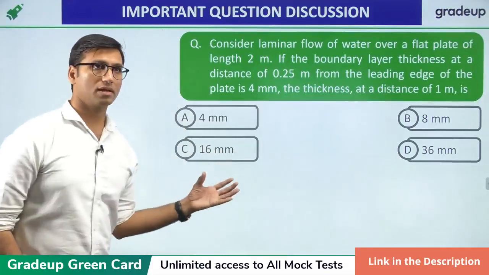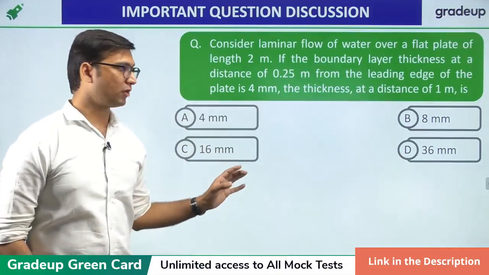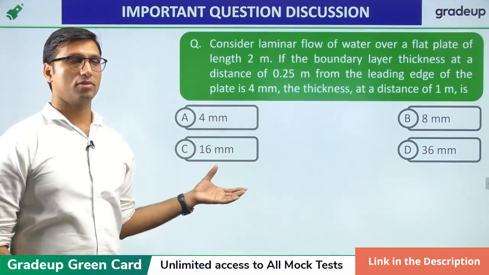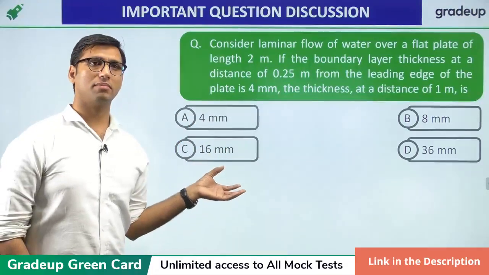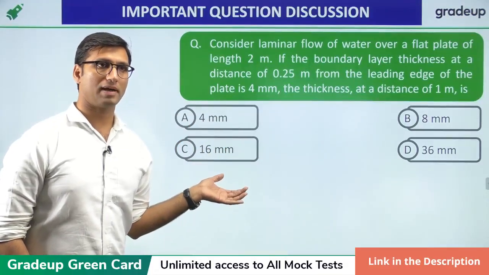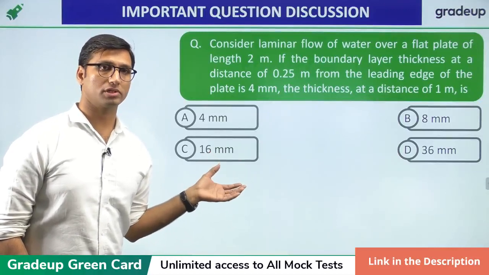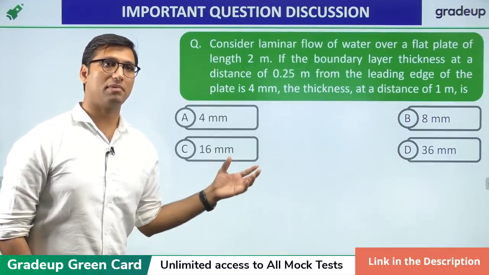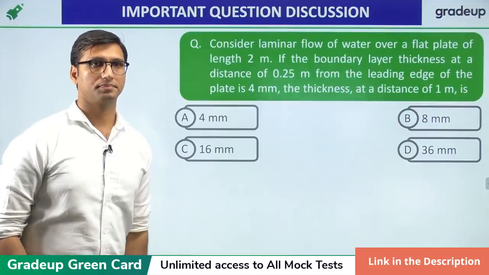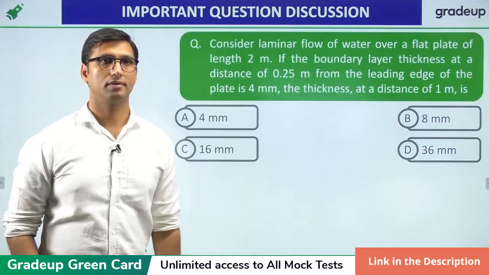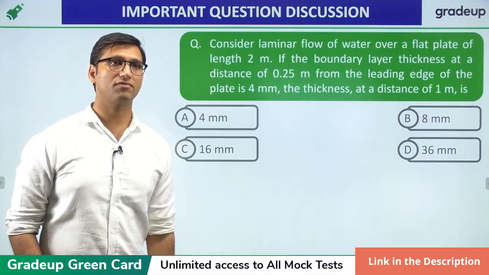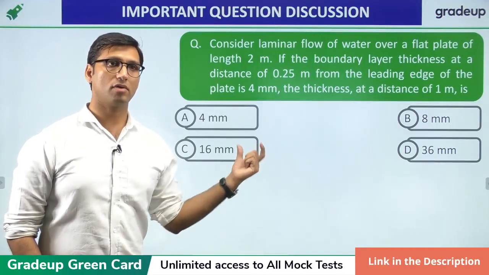I hope this question is clearly visible to you all. I don't want to be hiding this question. So please solve the question. It is a very simple question, and so I want most of you to be correct for this question. It's a very simple question that can be asked in the GATE exam. You have to use the relation for boundary layer thickness in the case of laminar flow.